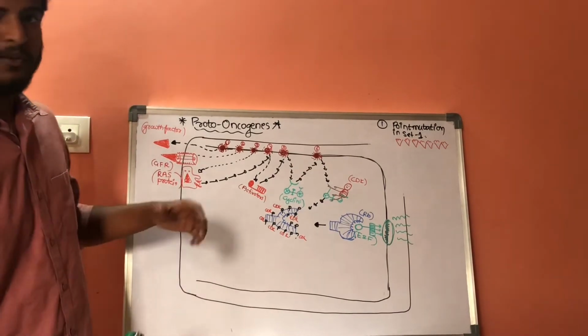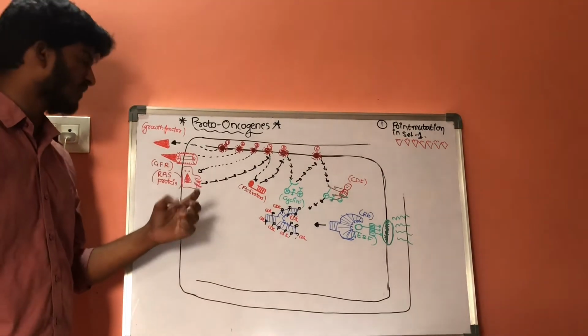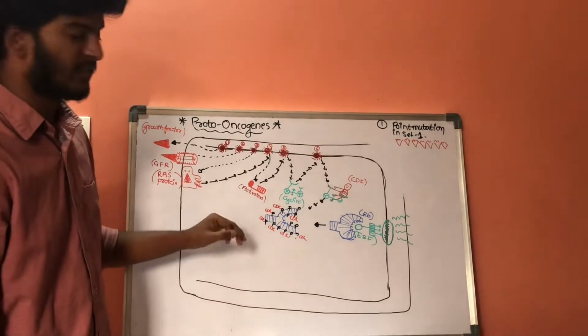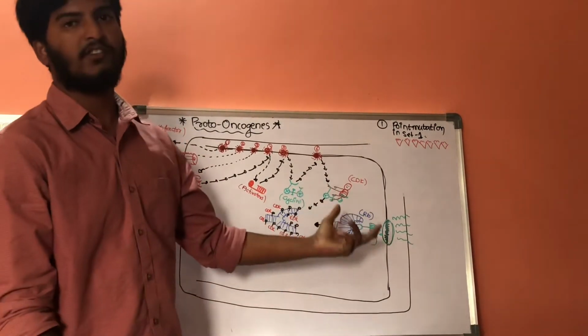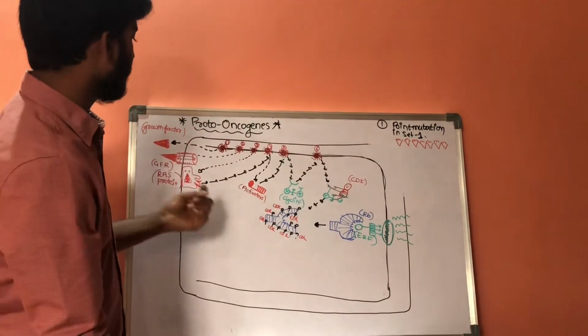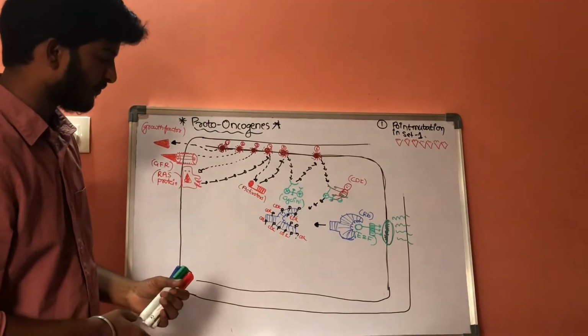If there is overproduction of growth factors, there will be overproduction of growth factor receptors and of RAS proteins, and there will be more production of activators and more production of abnormal genetic material. In this way, point mutation is the first condition which results in conversion of proto-oncogenes into oncogenes.